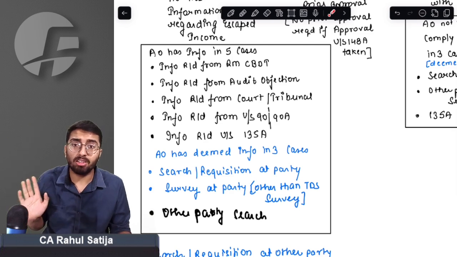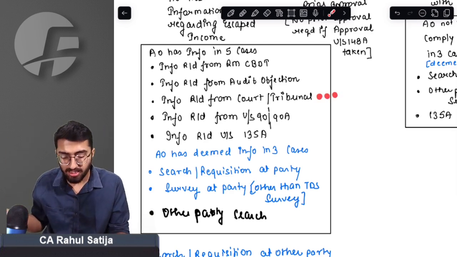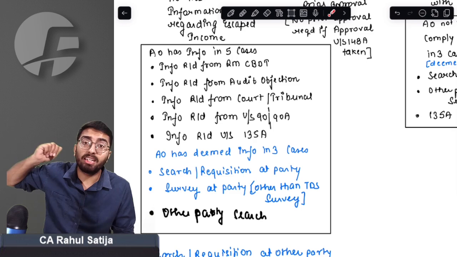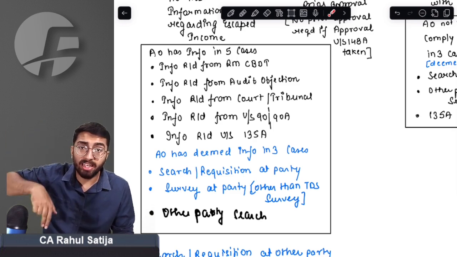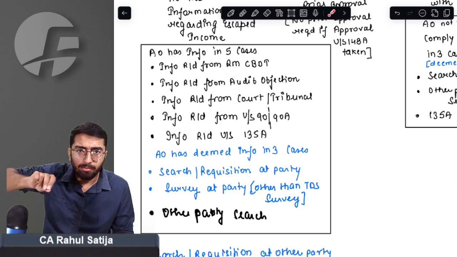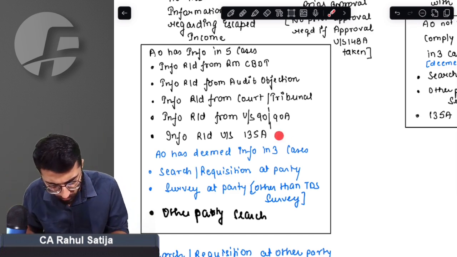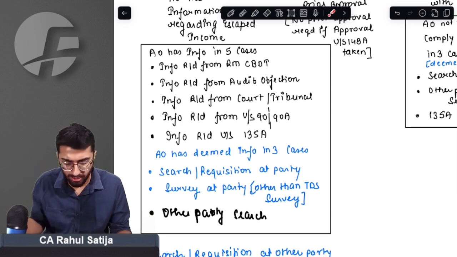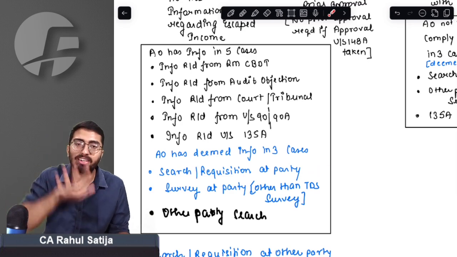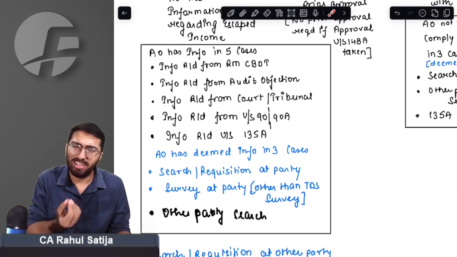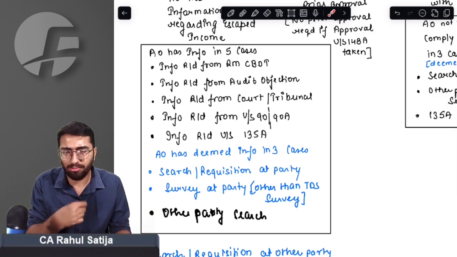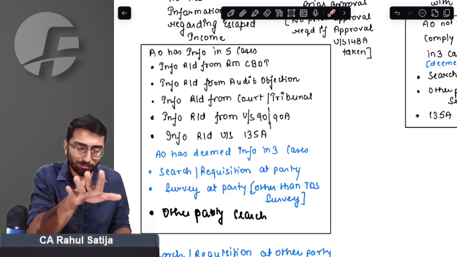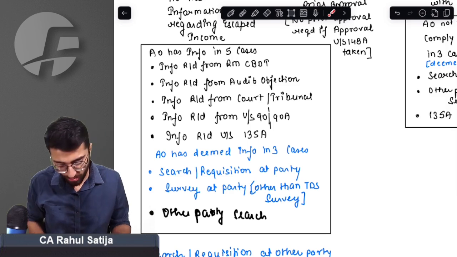Because of court order, the assessing officer finds out that income has escaped, so in that case he is deemed to have information. When information regarding Rahul has been received from other countries, for example under DTAA, USA informs India that income of Rahul has been kept in USA. In that matter, it is assumed that AO has information. Under section 135, a faceless collection of information. Information of Rahul has been collected facelessly from different ways. In case search has occurred at Rahul's premises, it is deemed that AO has information. If search has already been held at my premises, AO must have information now. In such cases, it is assumed that AO has information.